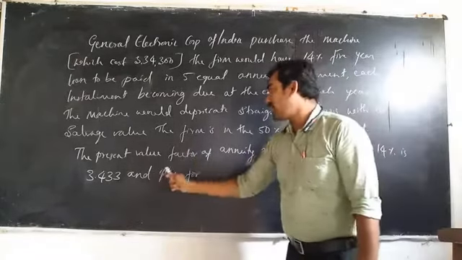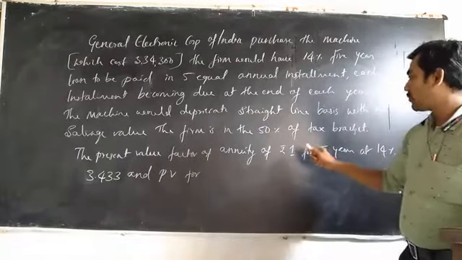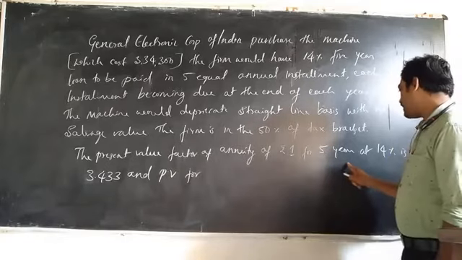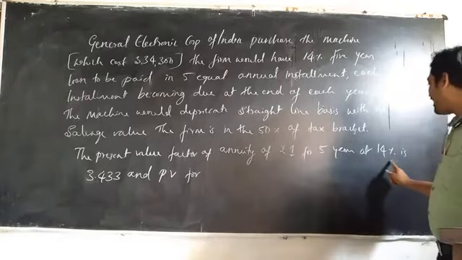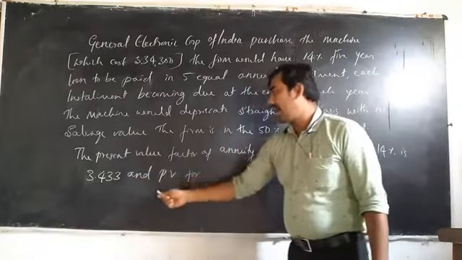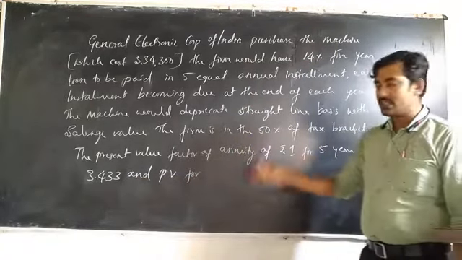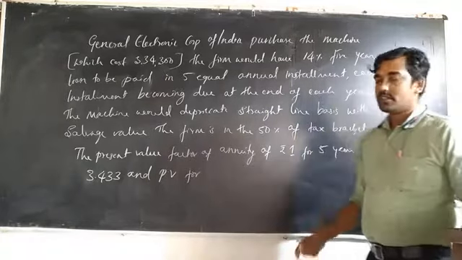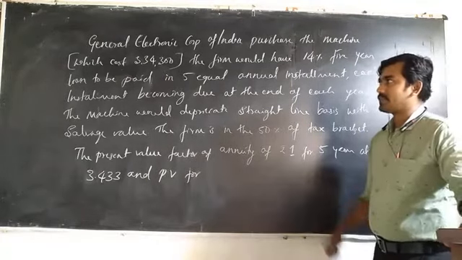The present value factor of annuity of rupees 1 for 5 years at 14% is 3.433, and the PV factors for these problems are given later.